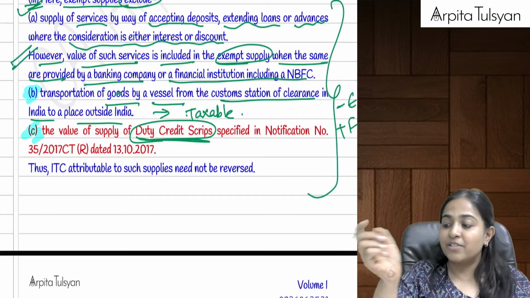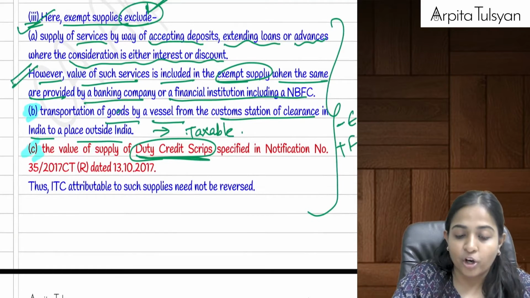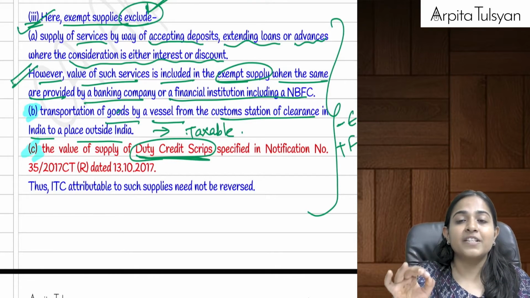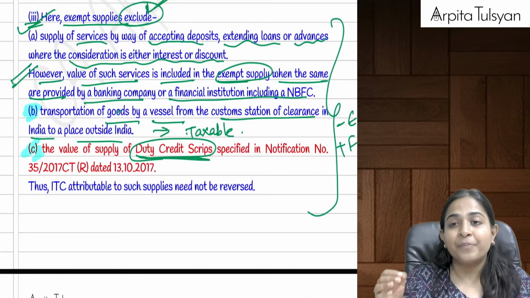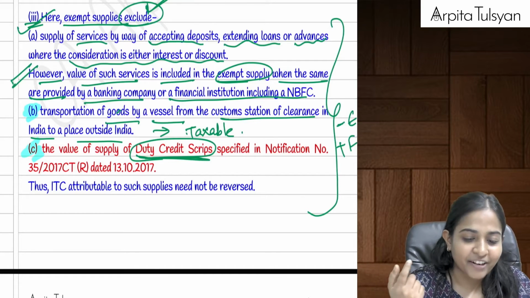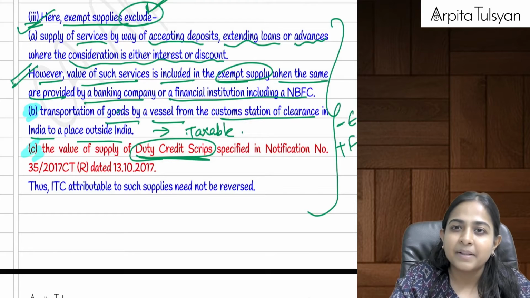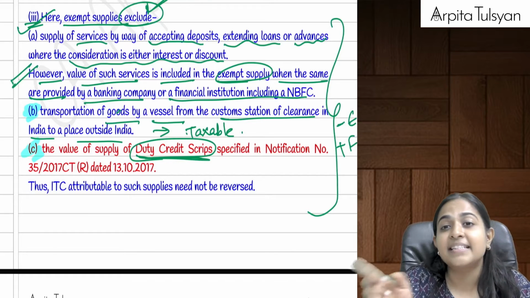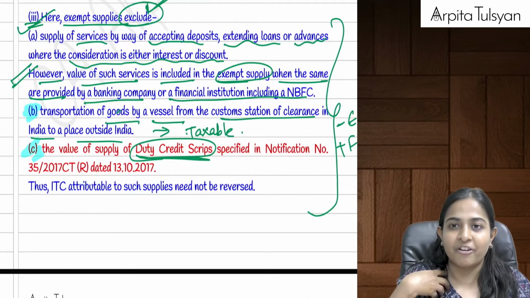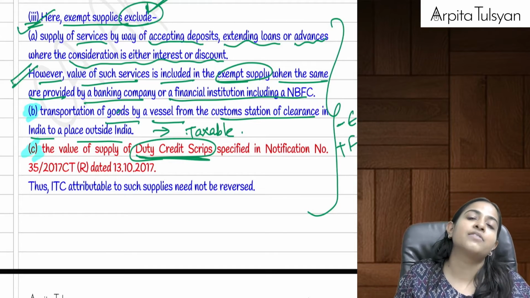Okay, this is to be included in E and F both. But exempt supplies will exclude, this is a good point, exempt supplies will exclude what? It will exclude any services provided by way of accepting deposits, extending loans where the consideration is in the form of interest or discount. Normally this is exempt, but this is deemed as taxable. Adverse or favorable for us for the purpose of rule number 42? This is favorable. Why is this favorable?